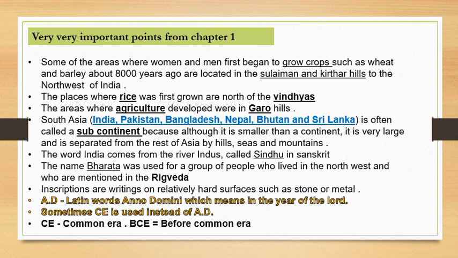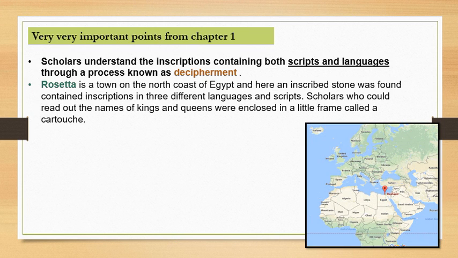We don't call it before Christ, we call it before common era, so now it's BCE, and the things which take place after the birth of Christ, we call common era, that is CE. So this was some technical information which the chapter conveys to you.